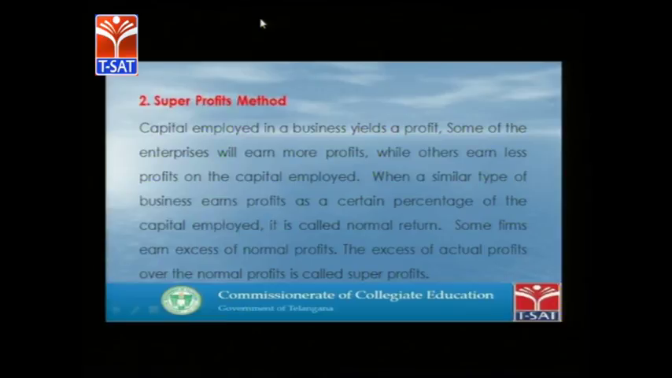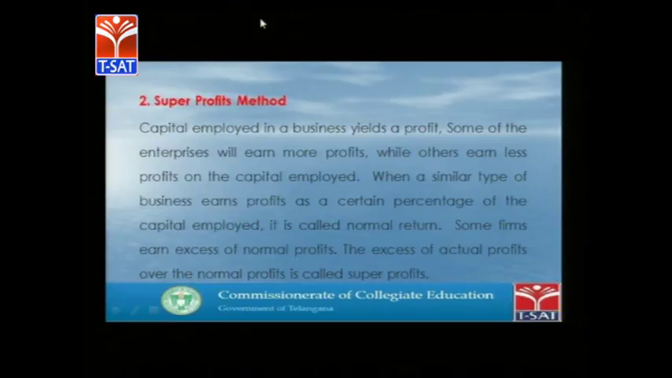Weighted average means, for the profits, because they vary from year to year, we assign weights to the individual profits. To have subjectivity, and some more relevancy in the calculation, sometimes weighted average is considered the most appropriate method. That is why we have also seen the weighted average method. Another important method is the super profits method. This is one of the prominent methods of valuation of goodwill.